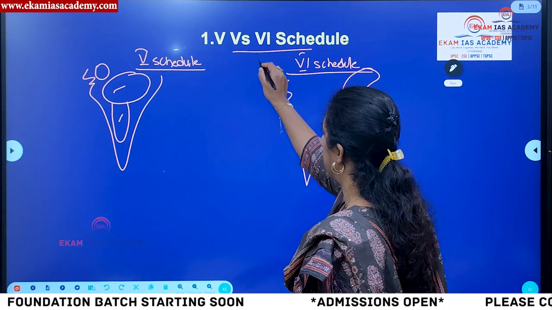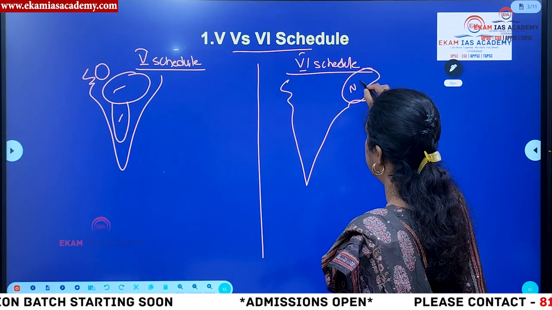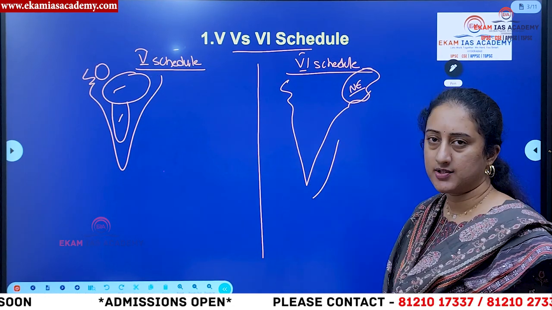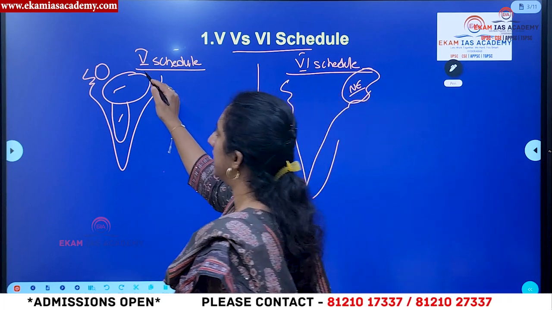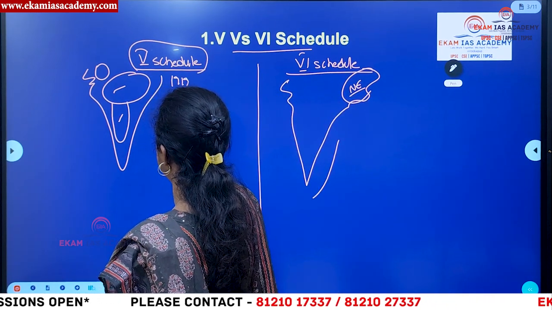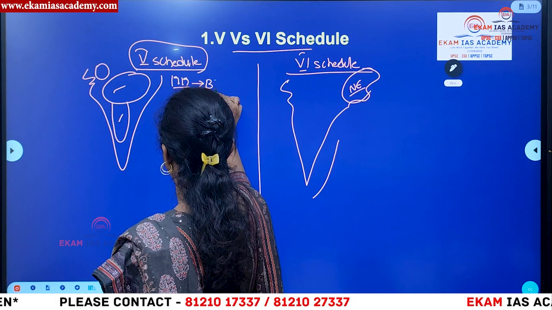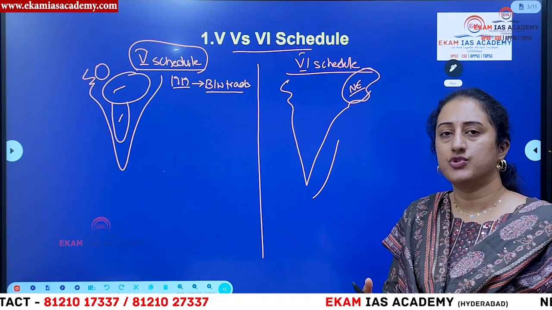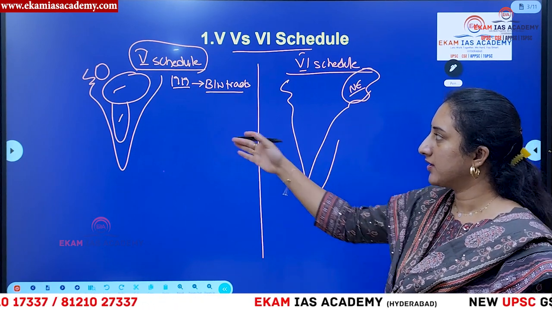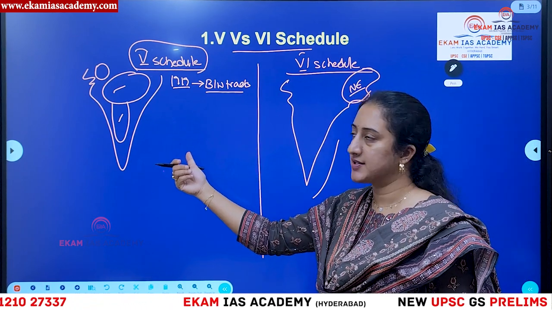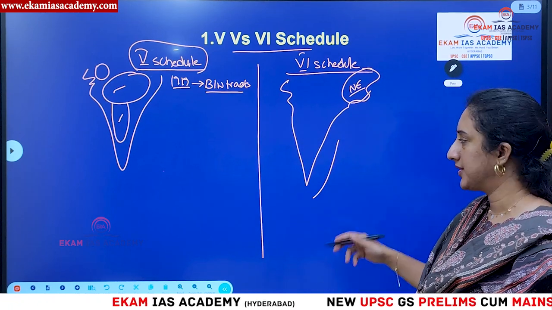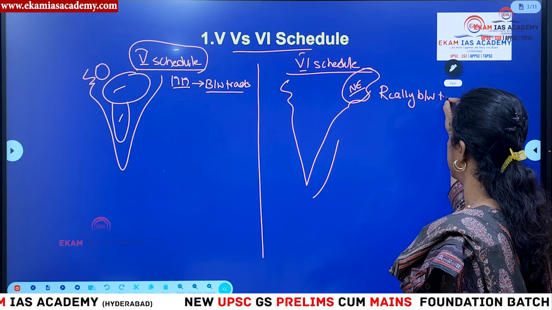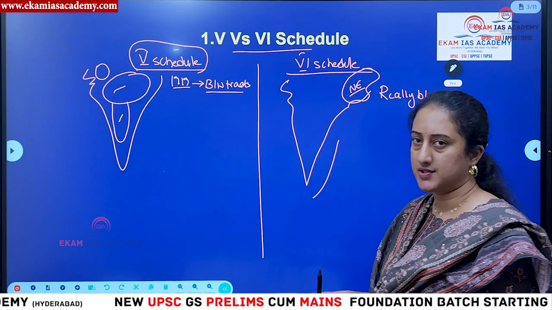Whereas in the case of the northeastern region, these tribes were completely isolated. They didn't have any contact with the outside world, even in the case of Andaman. That is the reason why in the 1919 Montagu-Chelmsford reforms, there is a mention that these are backward tracts, which means areas mostly left isolated. Comparatively, the others maintained some contact, but these were relatively isolated. Here they have mentioned really backward tracts, the name they used for the present 6th schedule areas.